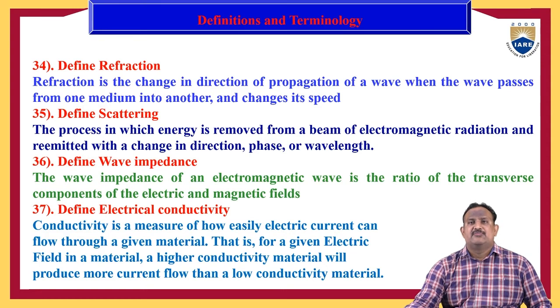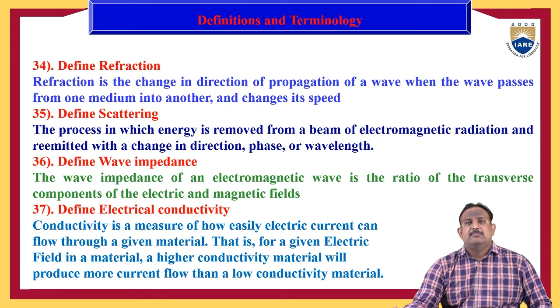Define scattering. It is the process in which energy is removed from a beam of electromagnetic radiation and re-emitted with a change in direction, phase or wavelength.